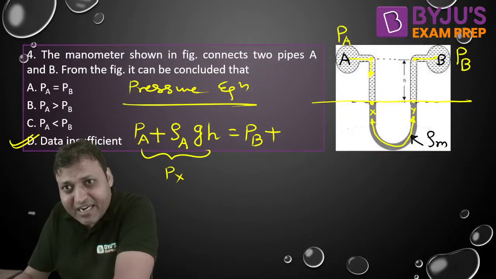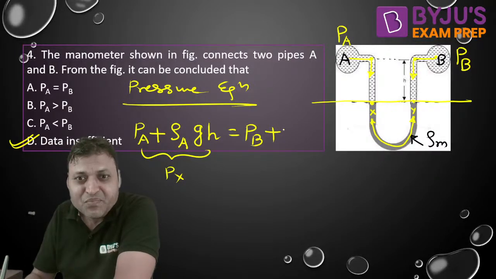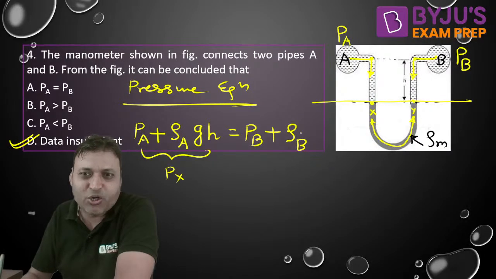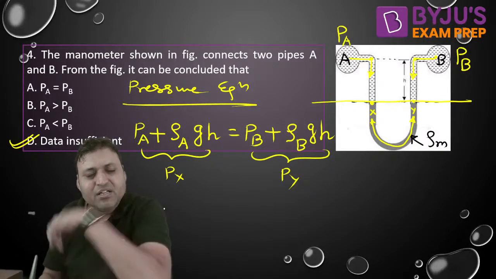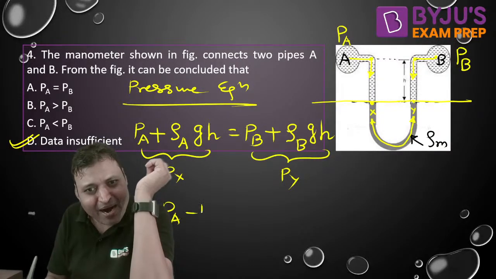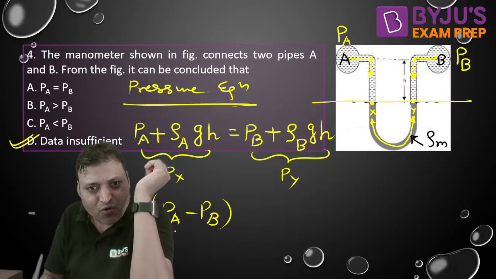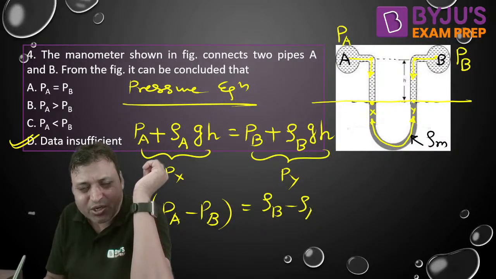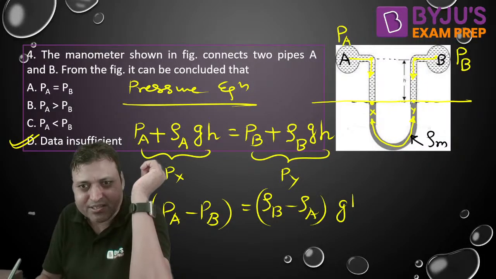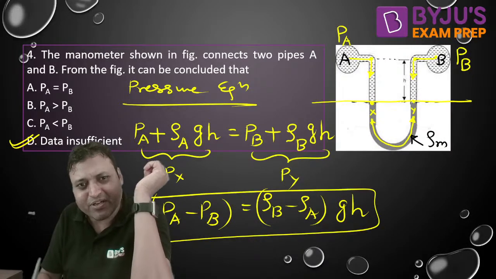We are traveling in downward direction to reach Y, so plus sign will be there according to hydrostatic law. We are traveling in the fluid flowing in pipe B. Let me call its density rho B into G into H. This is Py. So what we can say, Pa minus Pb will be equal to rho B minus rho A into G into H, isn't it? That is the pressure equation.